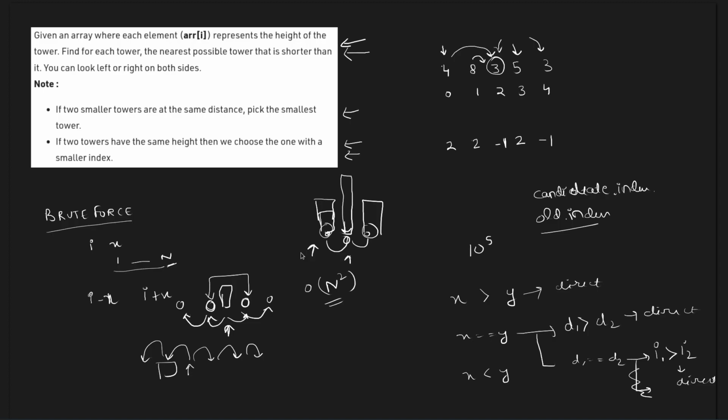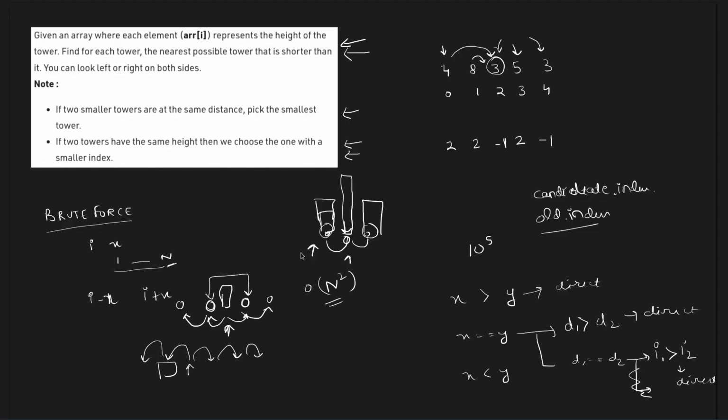So what we do is a traversal from the left, and while traversing from the right, we do the same thing, but instead of putting the values directly, we compare whether the new value that we have got is better than the previous value or not. Only if it is better, we overwrite the previous value.